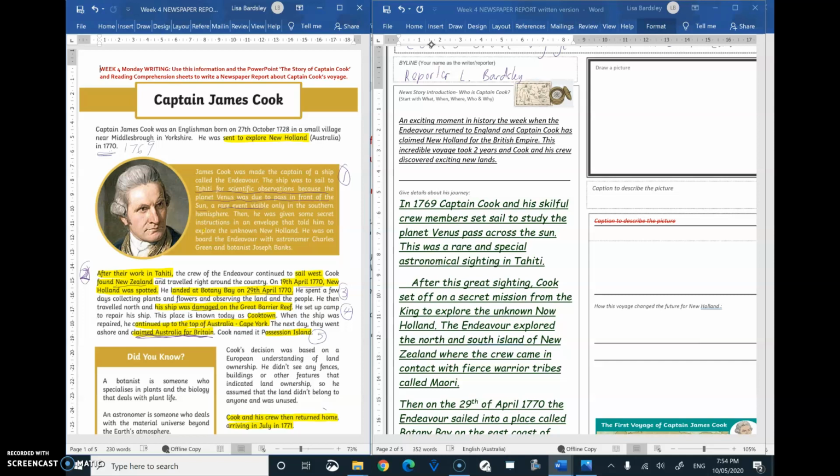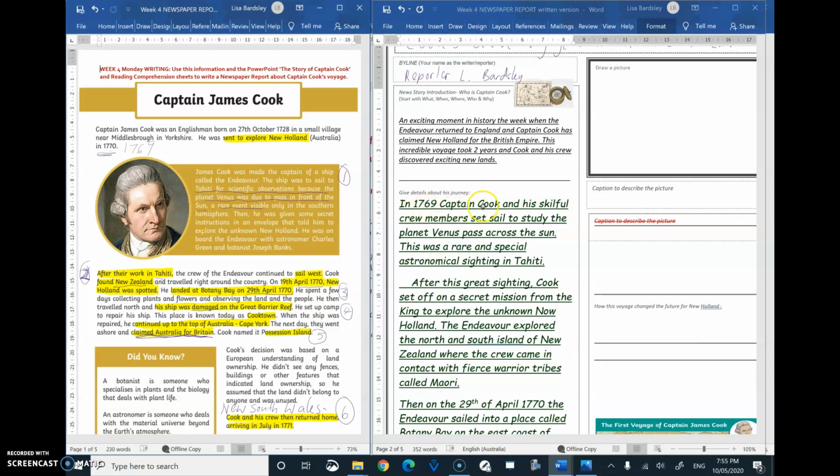Then you probably don't need to mention this bit here, and then you can just say he returned home after a successful journey, and now we know more about this Great South Land. He also called it New South Wales. You might have read that somewhere, so you can say he's given it a new name. So let's have a look at what I've written here, and you can do your own.